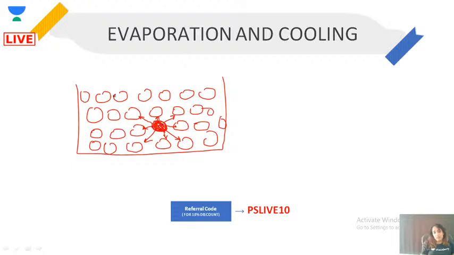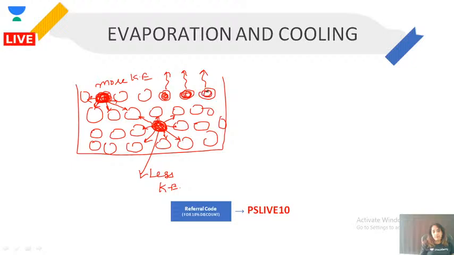But the particle over here, if I talk about it, is attracted by very few other particles. So this one is having more kinetic energy. Kinetic energy means energy due to movement. And this one is having less kinetic energy because more particles are attracting it towards themselves. So when it is having more kinetic energy, the particles from the surface can release from the surface easily as compared to the particle in the bulk.